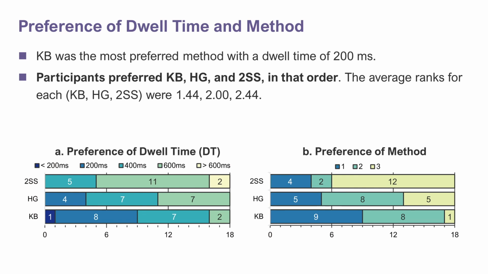KB was the most preferred method with a dwell time of 200 milliseconds. Participants preferred KB, HG, and 2SS in that order. The average ranks for KB, HG, and 2SS were 1.44, 2.00, and 2.44.